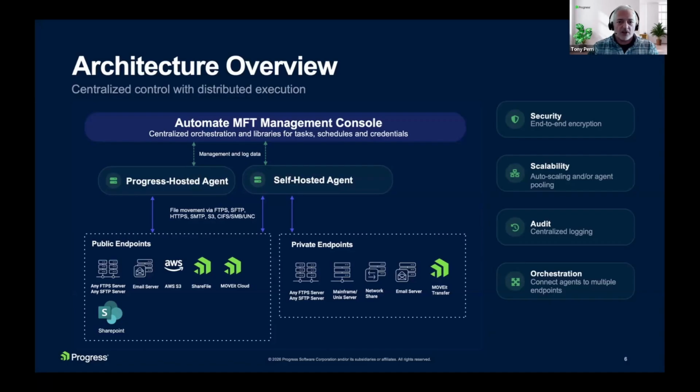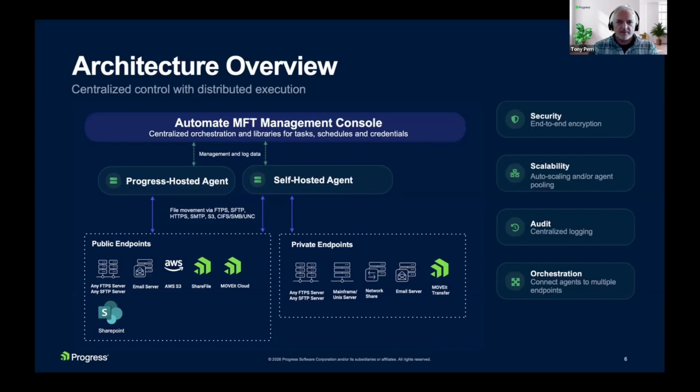So regardless of where and on what type of agent your task executes, you'll have that one place to go and view the audit logs and essentially the results of running that task.